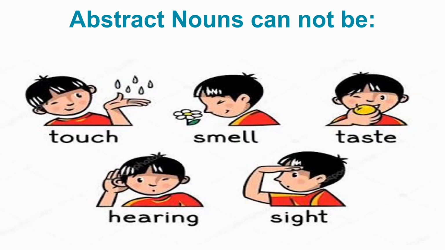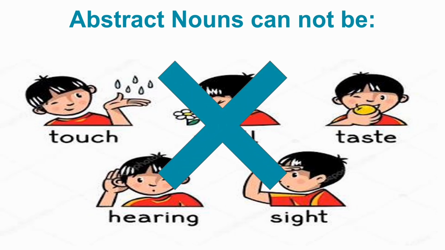Making it simpler and easier for you, abstract nouns can be thought of as anything which you cannot observe with any of your five senses. For example, happiness. You cannot touch, smell, taste, hear, or see happiness. You can only feel it, right?